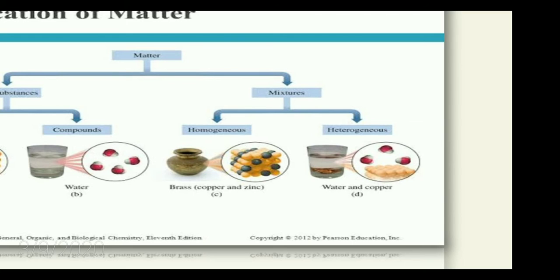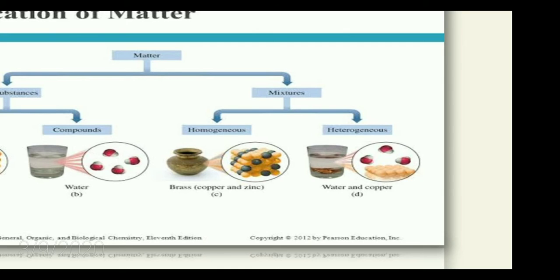The next classification is heterogeneous mixture. An example for heterogeneous is water and copper sulfate. We are taking a glass of water and dissolving copper sulfate into it. Clear? Or you can add oil into it. Imagine that you are taking a glass of water and adding oil into it.